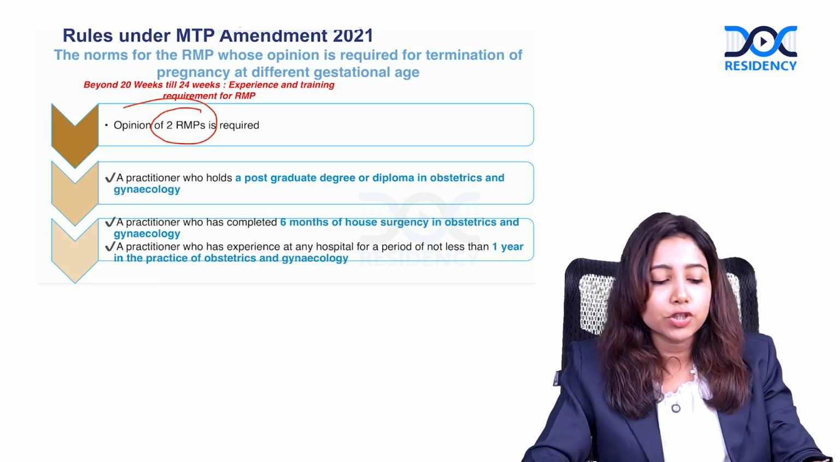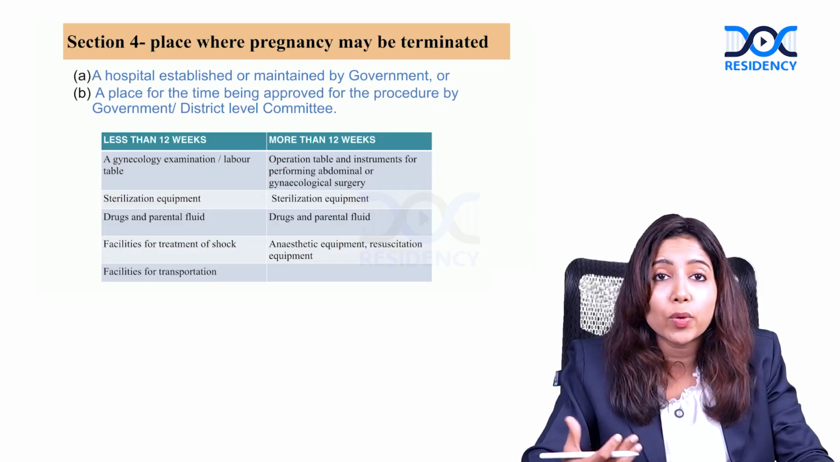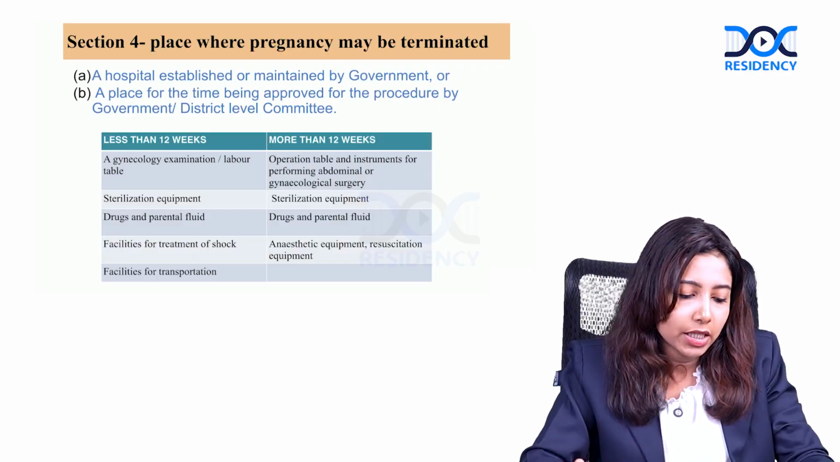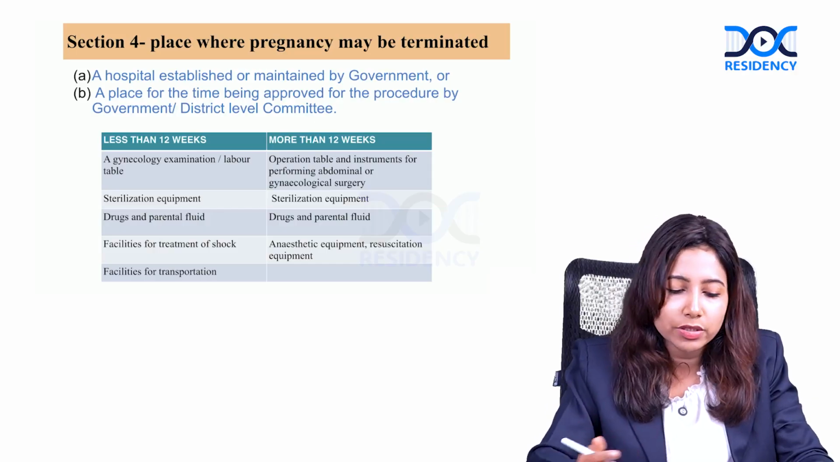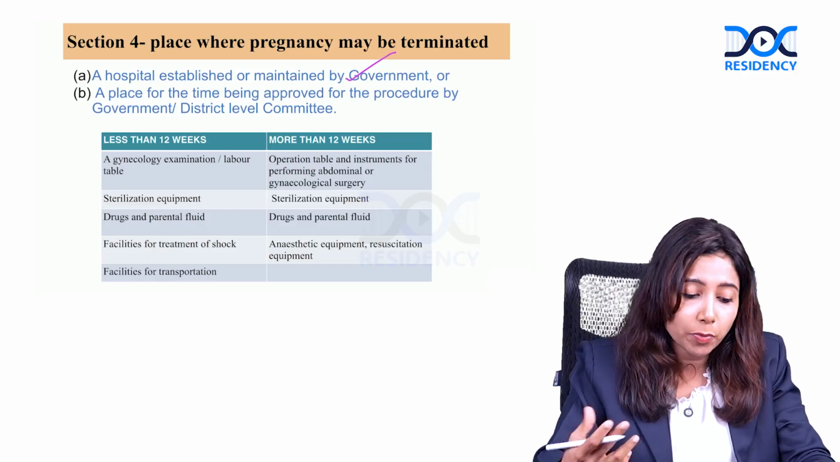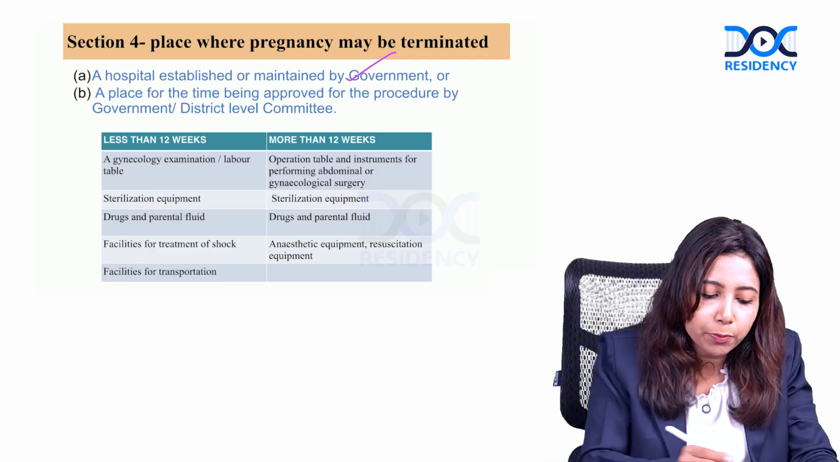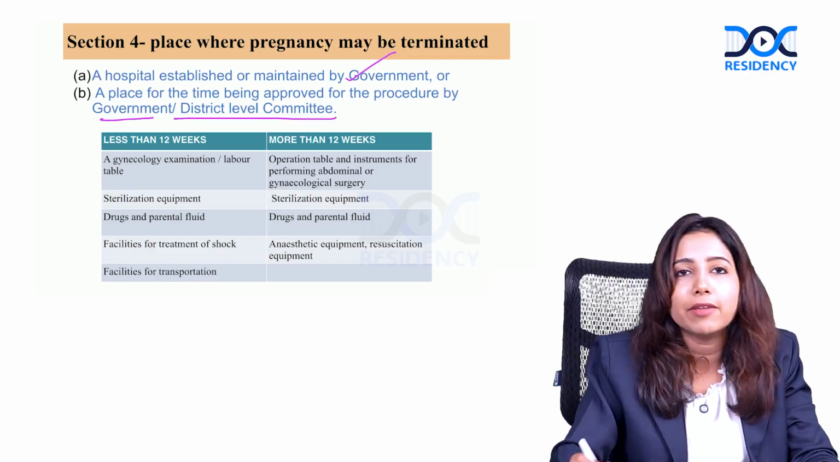So next we have section 4, which describes the place where the termination can be done. So either it can be a hospital which is established by the government, or place which has been approved by the government or district level committee.